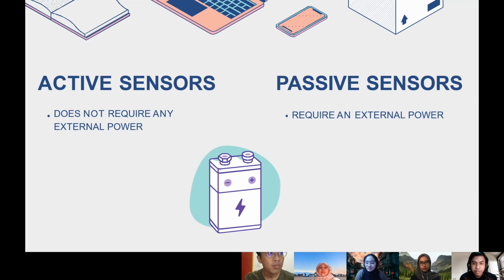There are two types of sensor. What makes the difference between the two is that one is an active sensor and the other is a passive sensor. An active sensor does not require any external power, while a passive sensor requires external power. An example of external power is a battery.